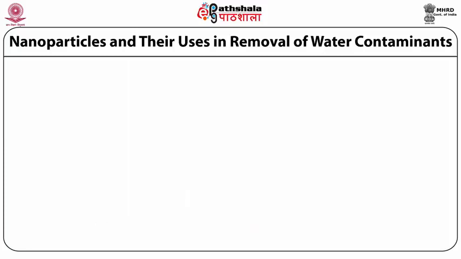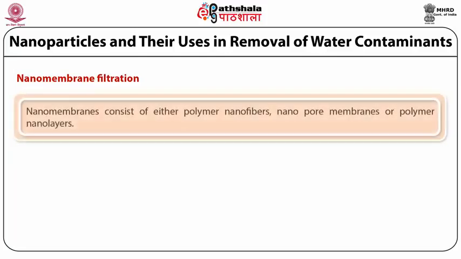Next, the last is nanomembrane filtration. Nanomembranes are mainly used for the removal of organic pollutant, and they are also capable of removing heavy metals, and they mainly consist of either polymer nanofibers or nanopore membranes or polymer nanolayers. The nanomembrane filtration we will also discuss in the next module, that is the removal of pollutant from water, when we will discuss